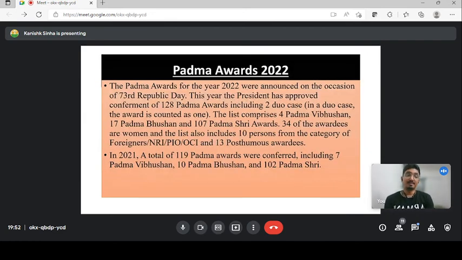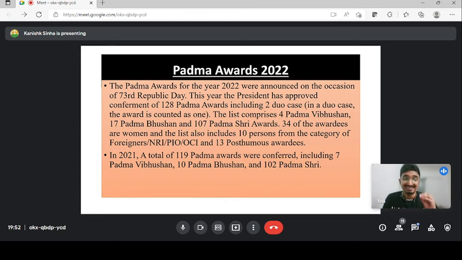Now let's understand the Padma Award 2022. As we have already discussed, the Padma Award is awarded on Republic Day. This year, a total of 128 Padma Awards have been given. Now you will be telling, sir, 120 was the maximum limit. This includes posthumous and NRI awardees, in which 10 are foreigners and 13 are posthumous.